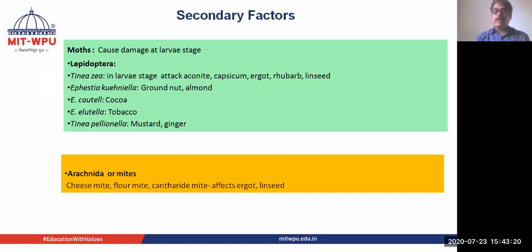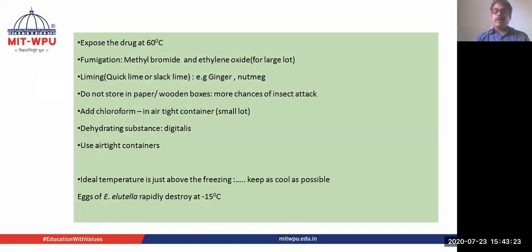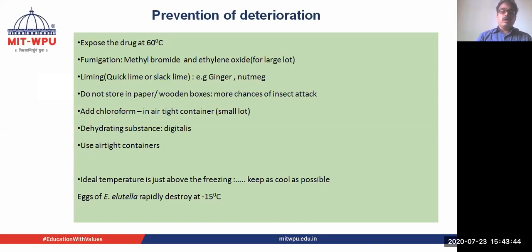So we must protect the drug from primary and secondary factors so that we can prevent deterioration. So how can we prevent the deterioration? In some ways. We can expose the crude drug to 60 degrees Celsius, and because of this heat, deterioration or the beetles or everything, will not attack the drug.